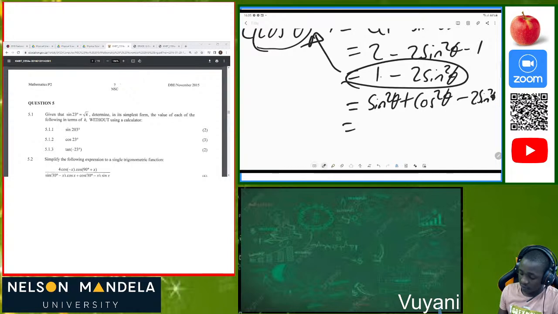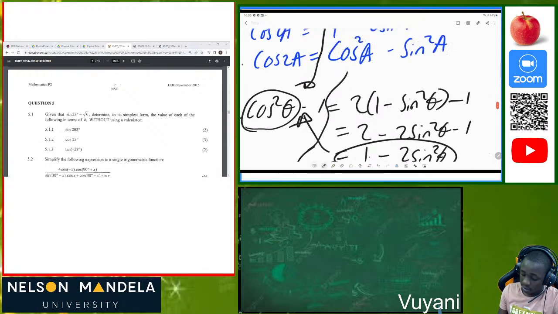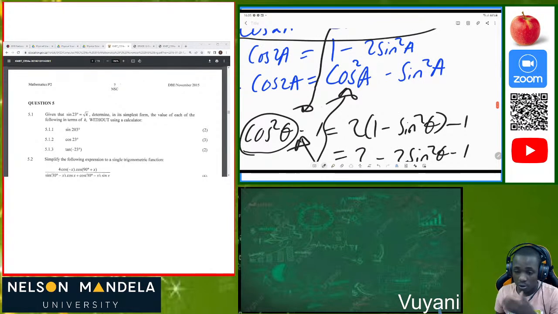Then we end up having sine squared of theta, they are like terms, plus cos squared of theta. Then that's the same as cos squared of theta minus sine squared of theta. And this one is just this, the last one. So we must also be able to prove them.